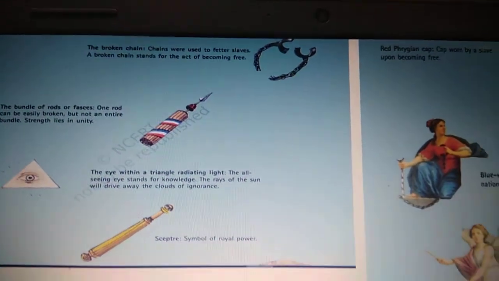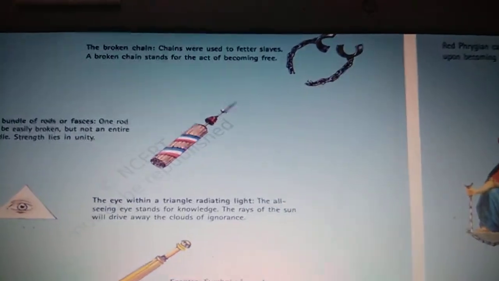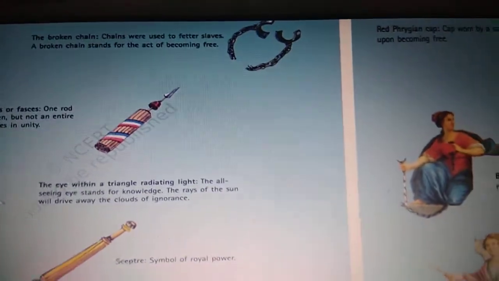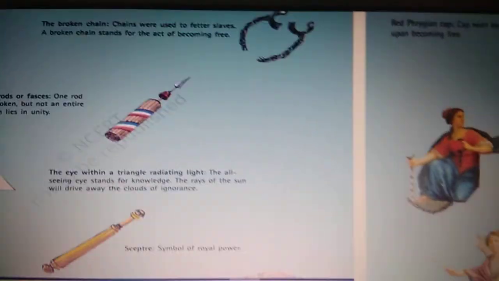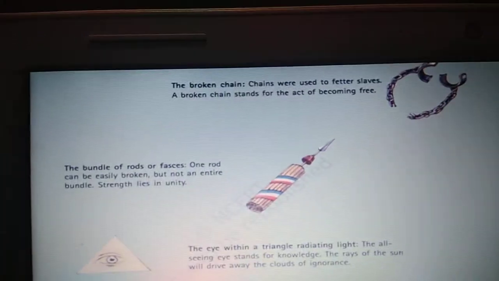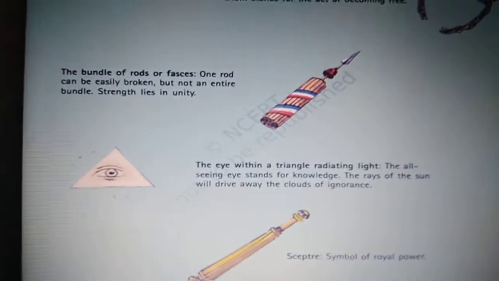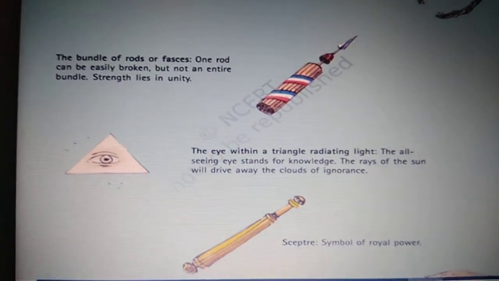Children, the majority of the people in France could not read and write, and so they used certain symbols to convey the contents of this Declaration of Rights. That means they should understand what the fundamental rights are. So you can see here a broken chain, a bundle of rods, an eye with a triangle, and a radiating light eye.